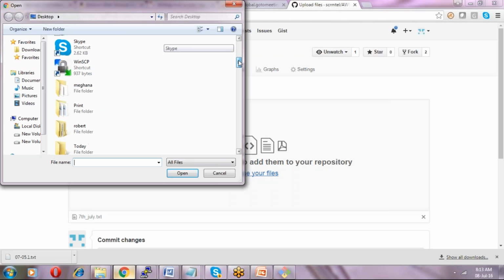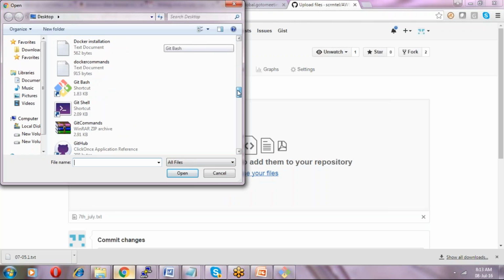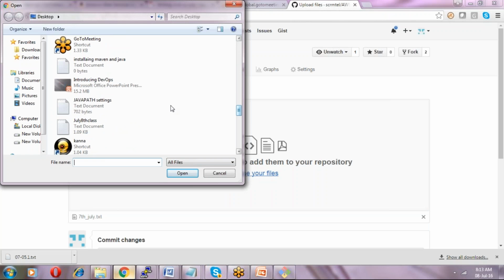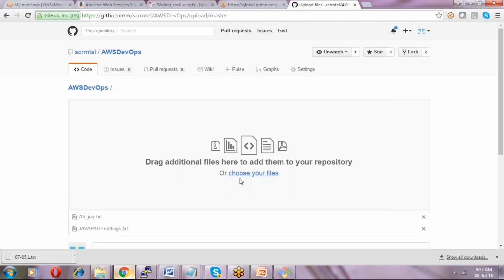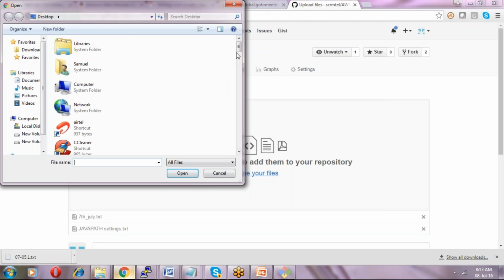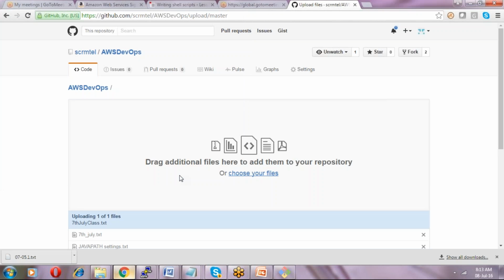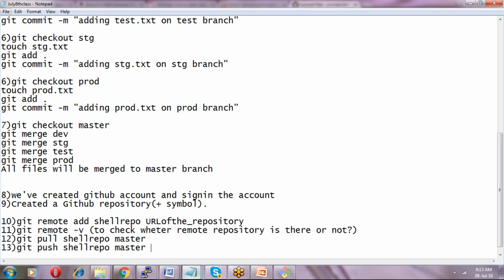This is our repository. AWS DevOps is our repository. Please play with that and use the data that is there, because on a daily basis we are adding files into this repository. I'll add today's files also.